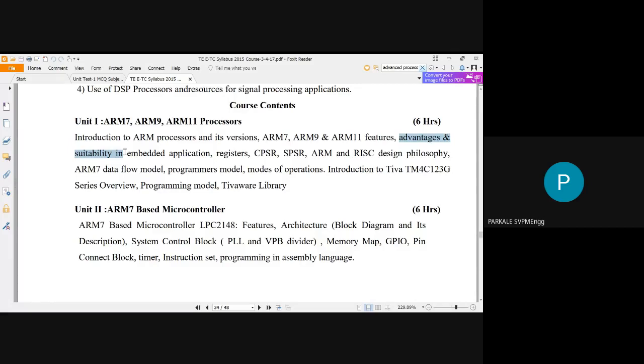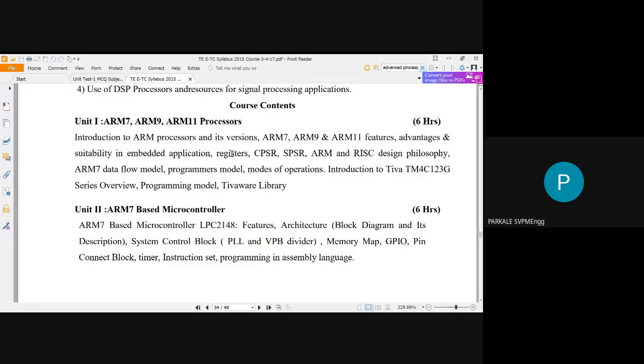What are the advantages of these microprocessors, and what is the suitability in embedded applications, that is where it is fair to use these microprocessors. Or what are the applications of ARM7, ARM9, and ARM11. So that is what I expected in our first unit.